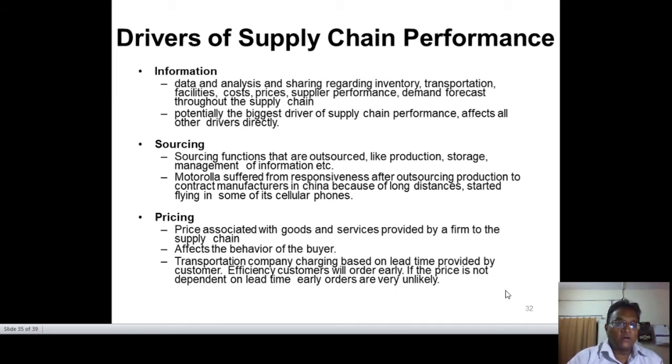Then potentially the biggest driver of supply chain performance, it affects all other drivers directly. Because if we cannot put down the right information at the right time, like in inward logistics, if we know that our lead time is 15 days and we get the information that our stock is already finished, the wrong information was there in the system, then what will we do? Because after giving the order we need around 15 days for the product to come from the supplier to our center, where we put it on our production plant. So in that condition, your performance will be affected.